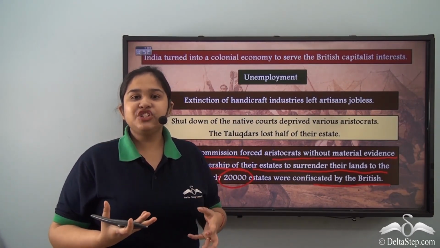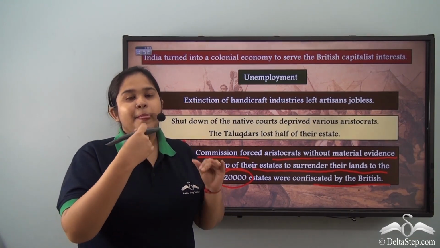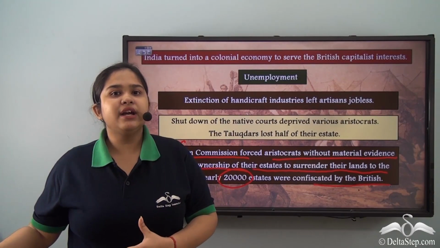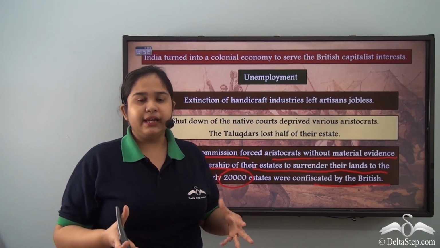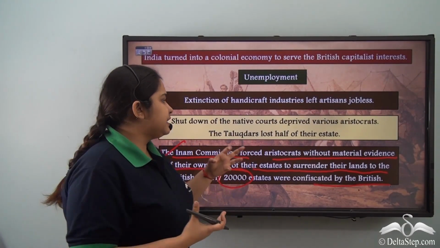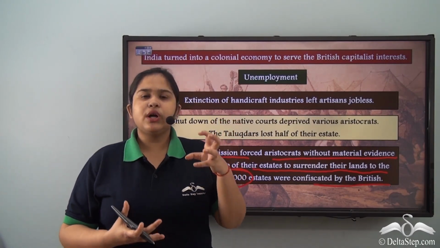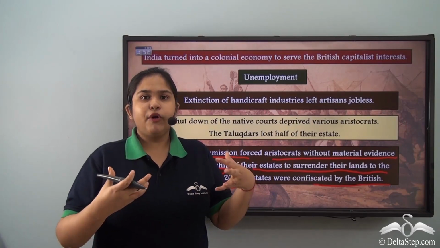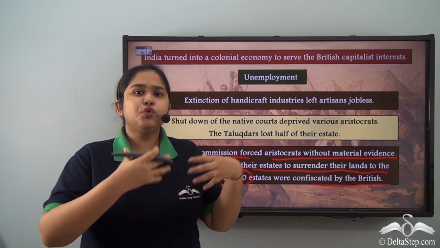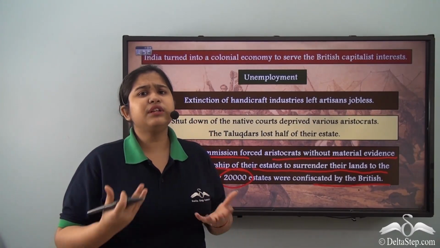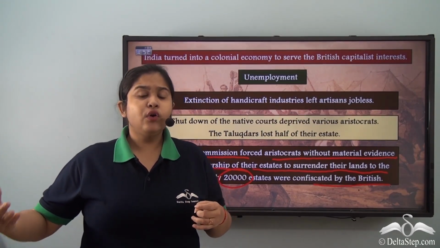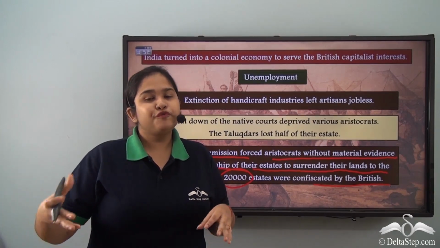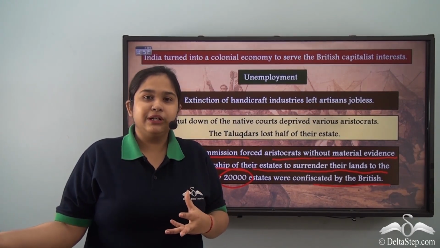Now you can imagine, we are talking about a time when the Mughal Empire was declining and the Britishers were coming in. It was not like the small talukdars, the feudal lords, would keep a heavy amount of documentation of ownership, or documentation as to when and how the land was procured, let alone the peasants. The peasants did not even have any kind of proof, so they were the most vulnerable class.